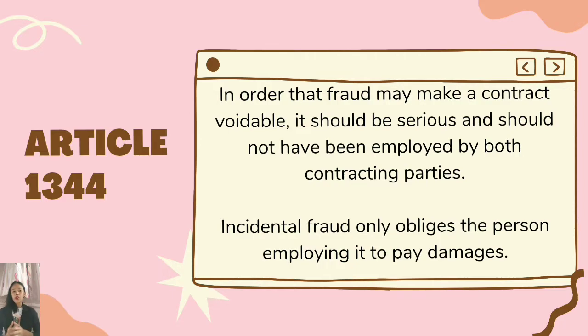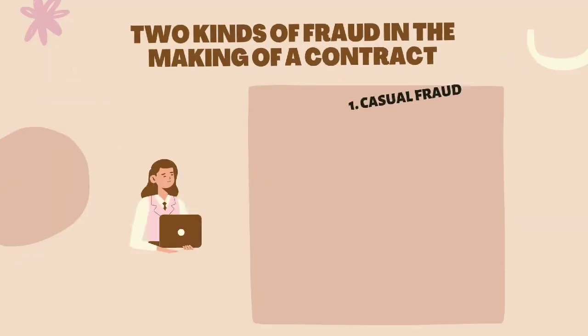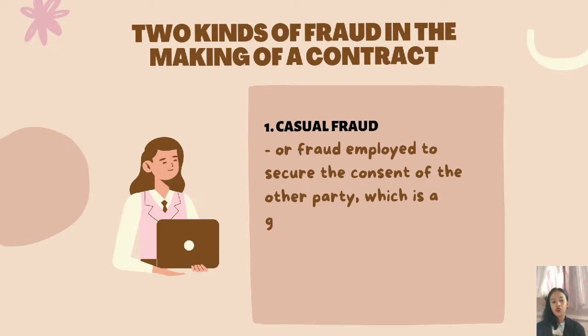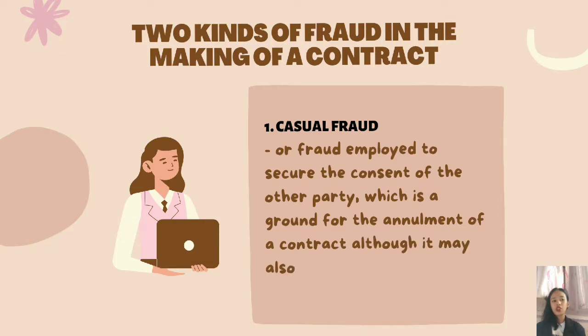So there are two kinds of fraud: the causal fraud, also known as dolo causante, and incidental fraud, also known as dolo incidente. Causal fraud, or fraud employed to secure the consent of the other party, is a ground for the annulment of a contract, although it may also give rise to an action for damages. So, ang causal fraud ay fraud na siyang dahilan kung bakit pumayag ang isang party na pumasok sa isang contract.